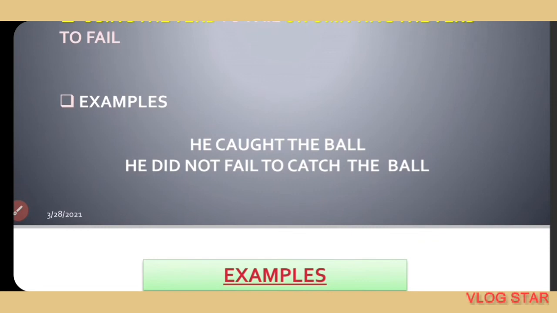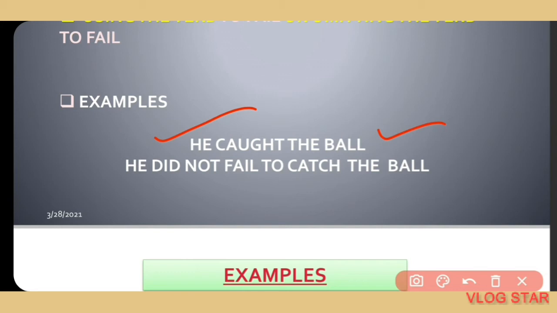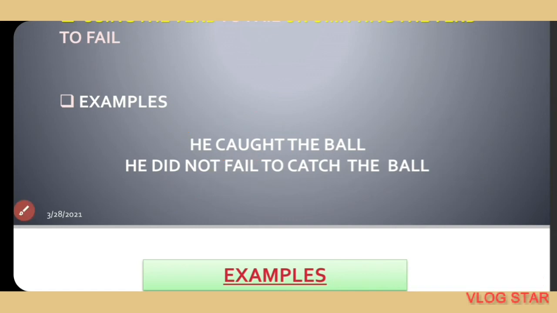He caught the ball. So the sentence is in the past tense and is an affirmative sentence. So what will be the negative form of the sentence? The negative form of the sentence will be: he did not fail to catch the ball. So you can use fail to make a negative sentence, and sometimes you can omit or remove fail to make a negative sentence.